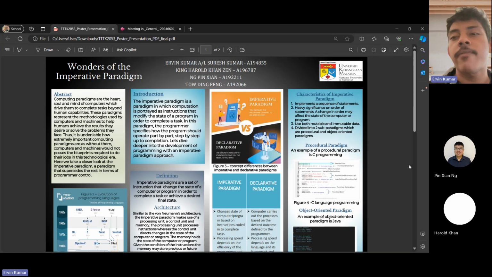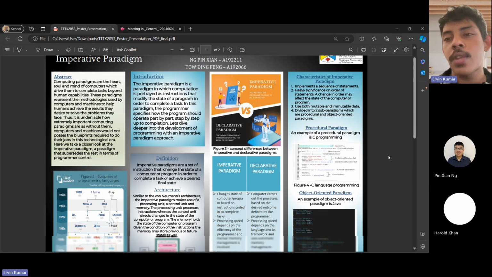As for the declarative paradigm, the programmer or creator specifies the end state or the final state that they desire, and then the framework of the computer or program handles the processes required to achieve that final state.